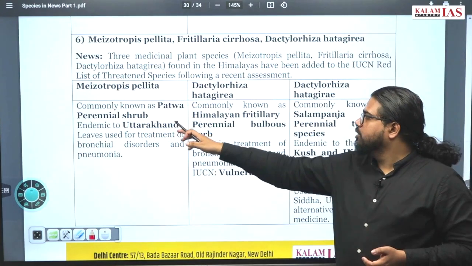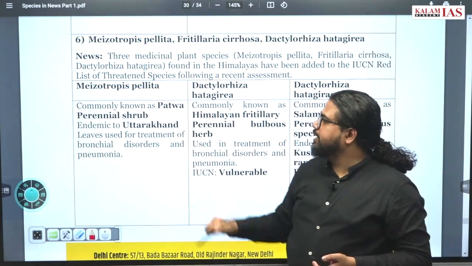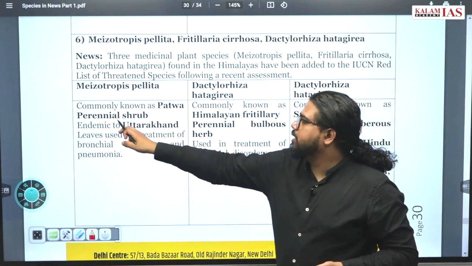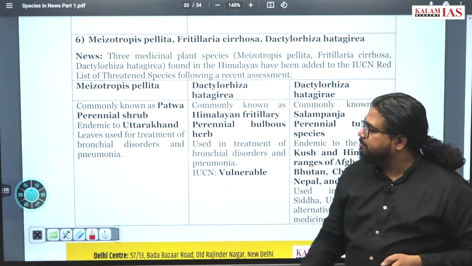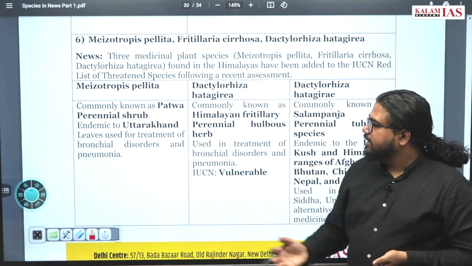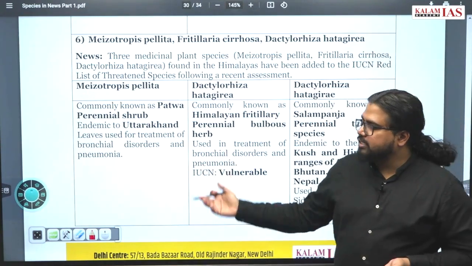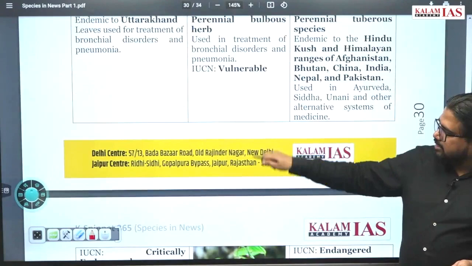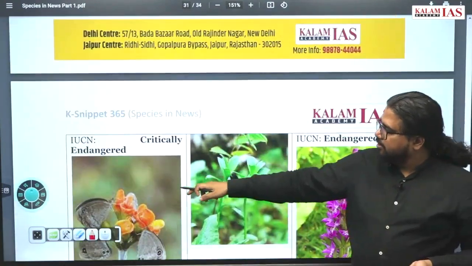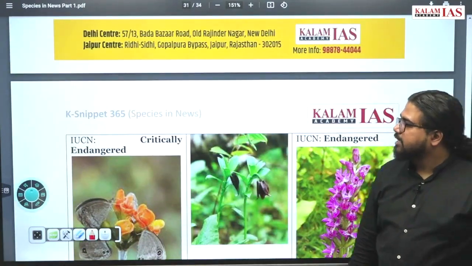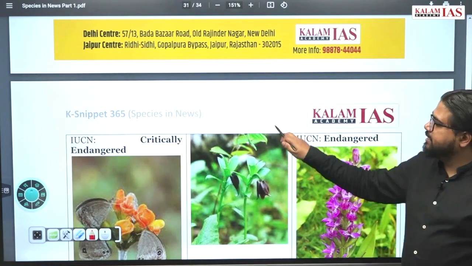The first species is endemic. It is commonly known as patwa. It is a perennial shrub endemic to the Uttarakhand region. Leaves are used for treatment of bronchial disorders and pneumonia. You can see the species on your next page. It is a critically endangered species.